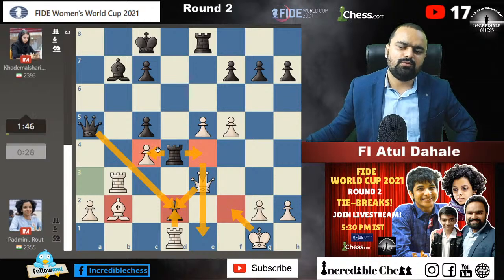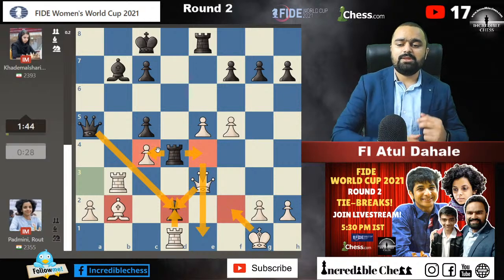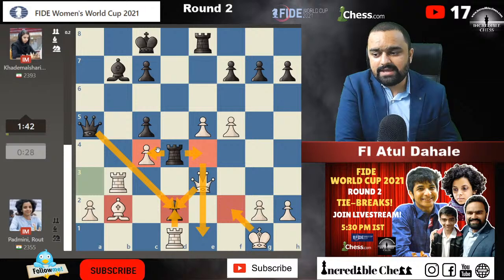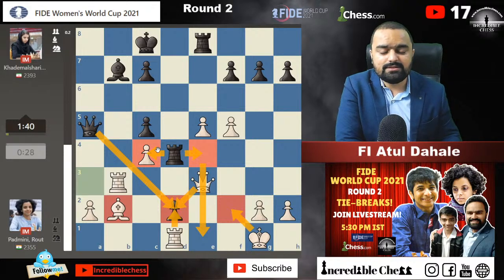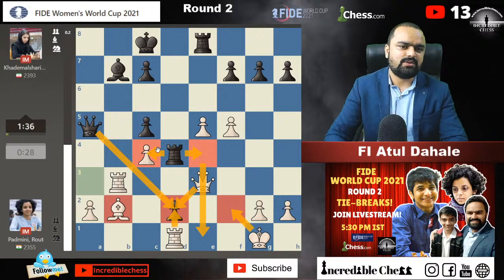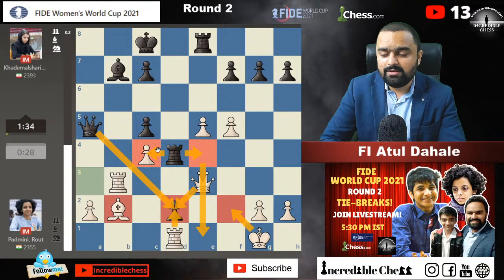And okay, you will be losing something, or no, you will not be losing. The pawn on c4 is the only pawn which is hanging in Padmini's camp, guys. But I can assure you that Padmini has defended the situation quite well. She's out of danger for sure. This match should be an equal game. I mean, it should be equal.